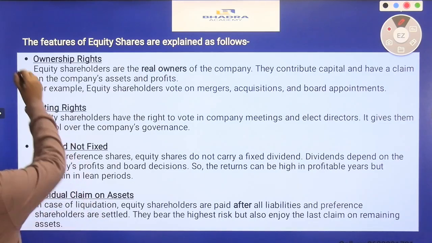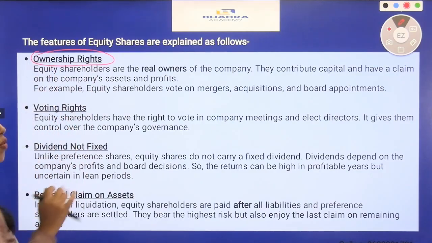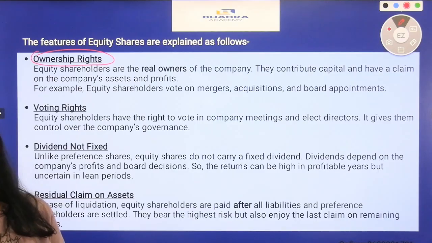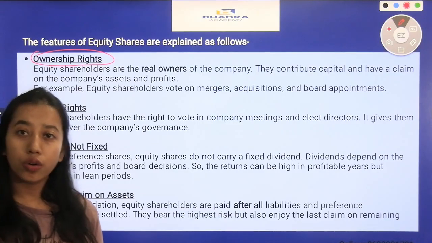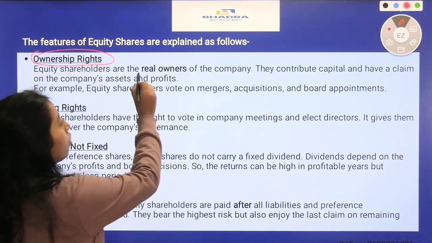Here, the first feature we have is ownership rights. Anyone who holds equity shares of a company becomes an owner or part owner of that company. The ownership rights of that company get transferred to that shareholder. As it is said, equity shareholders are the real owners of a company.